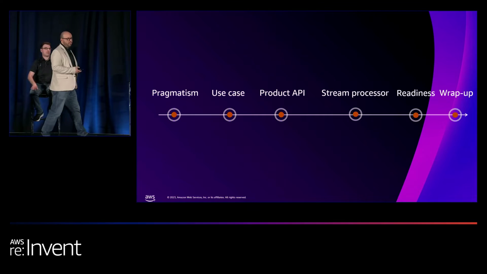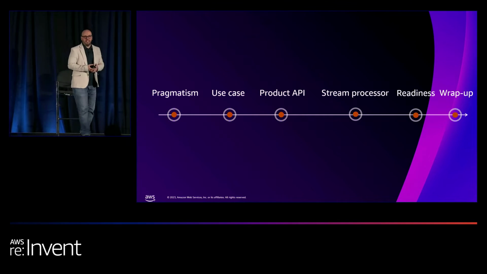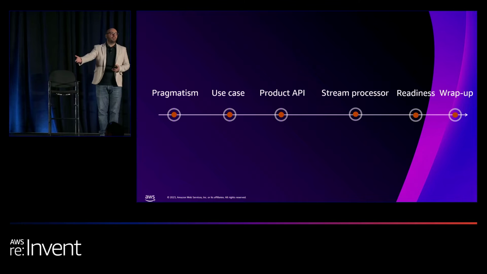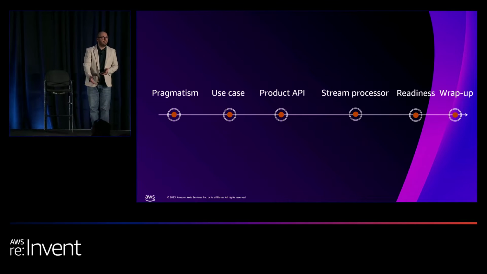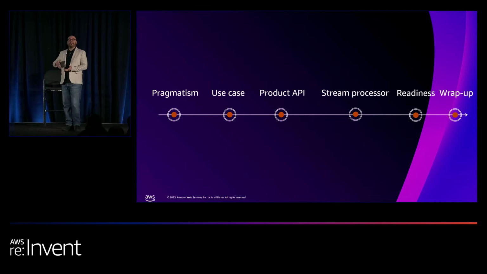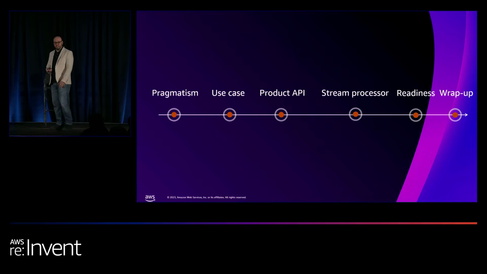Let me walk you through what we've got. This is the agenda we have today. We want to walk you through and explain what pragmatism actually is in the first place. And then to apply this pragmatism, this idea of making decisions, we thought a use case would be better. So we applied this into multiple cases. In this use case, we're going to use a synchronous part, which is a product API.